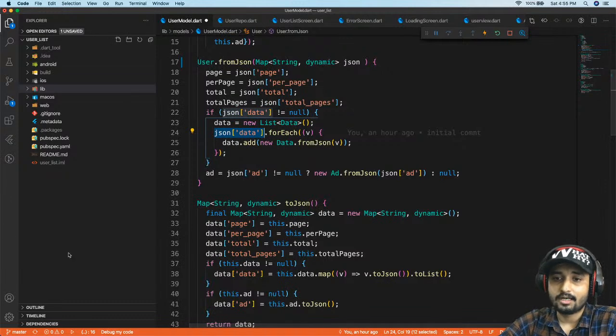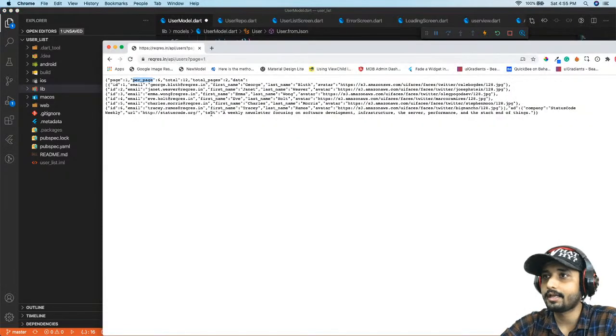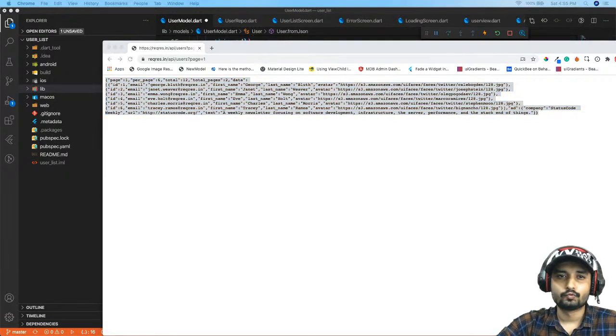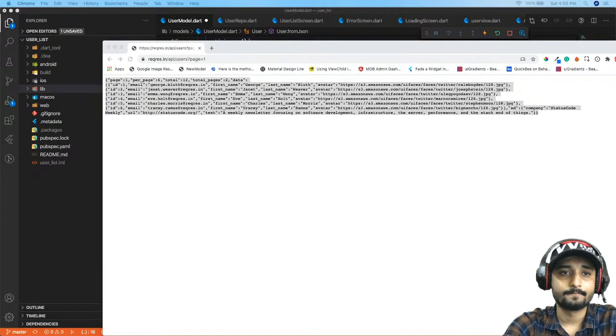Now again, if I show you, this JSON is not formatted properly. So what I can do is go ahead and try to use JSON Lint so that you can see what is happening. JSON Lint.